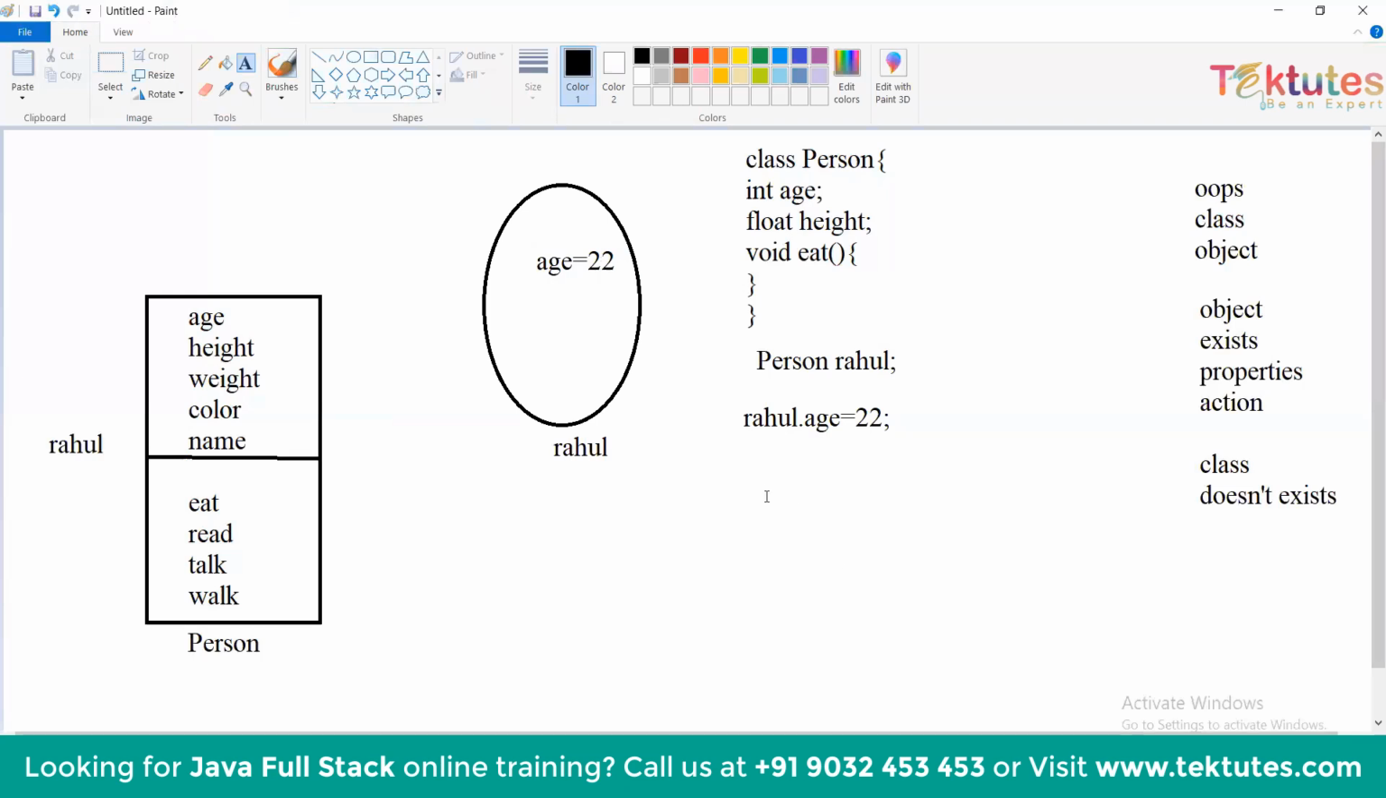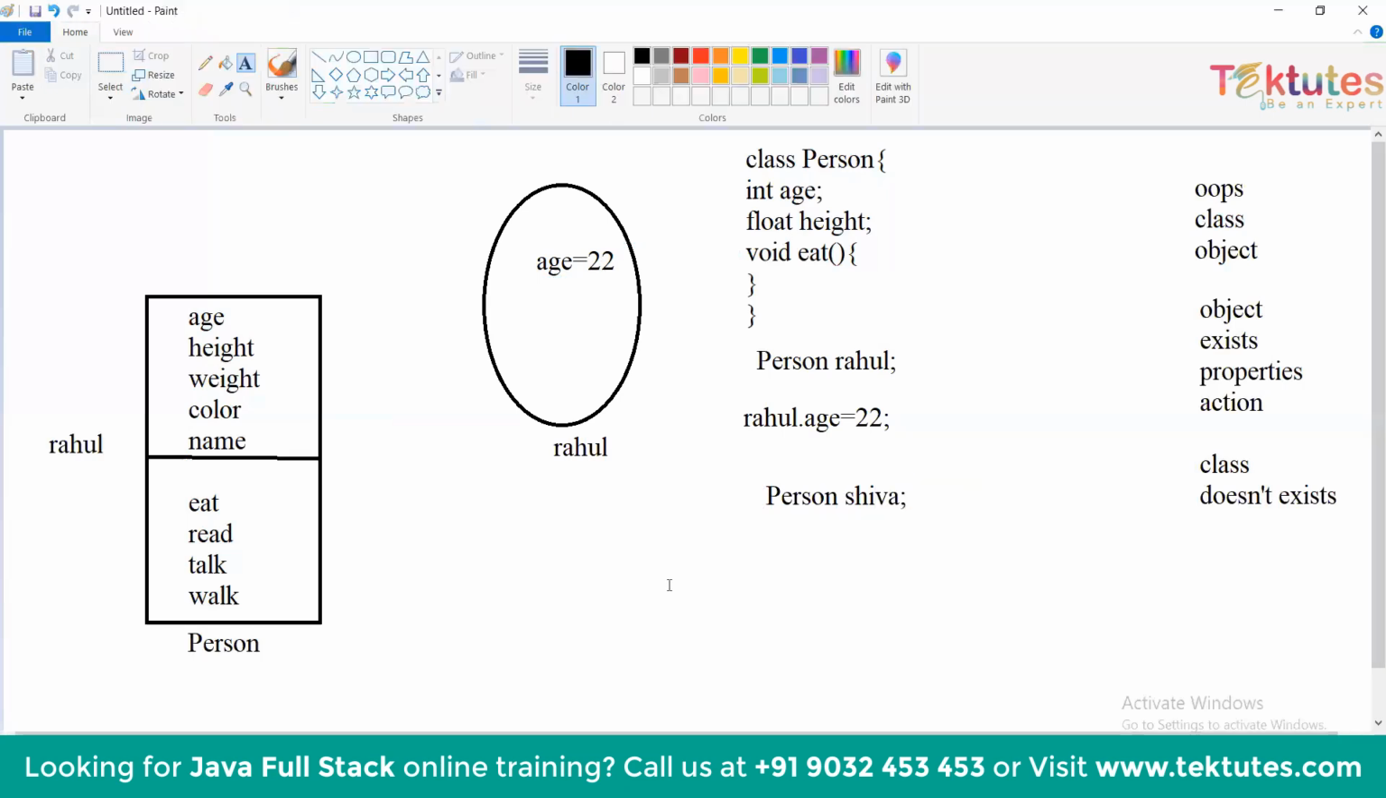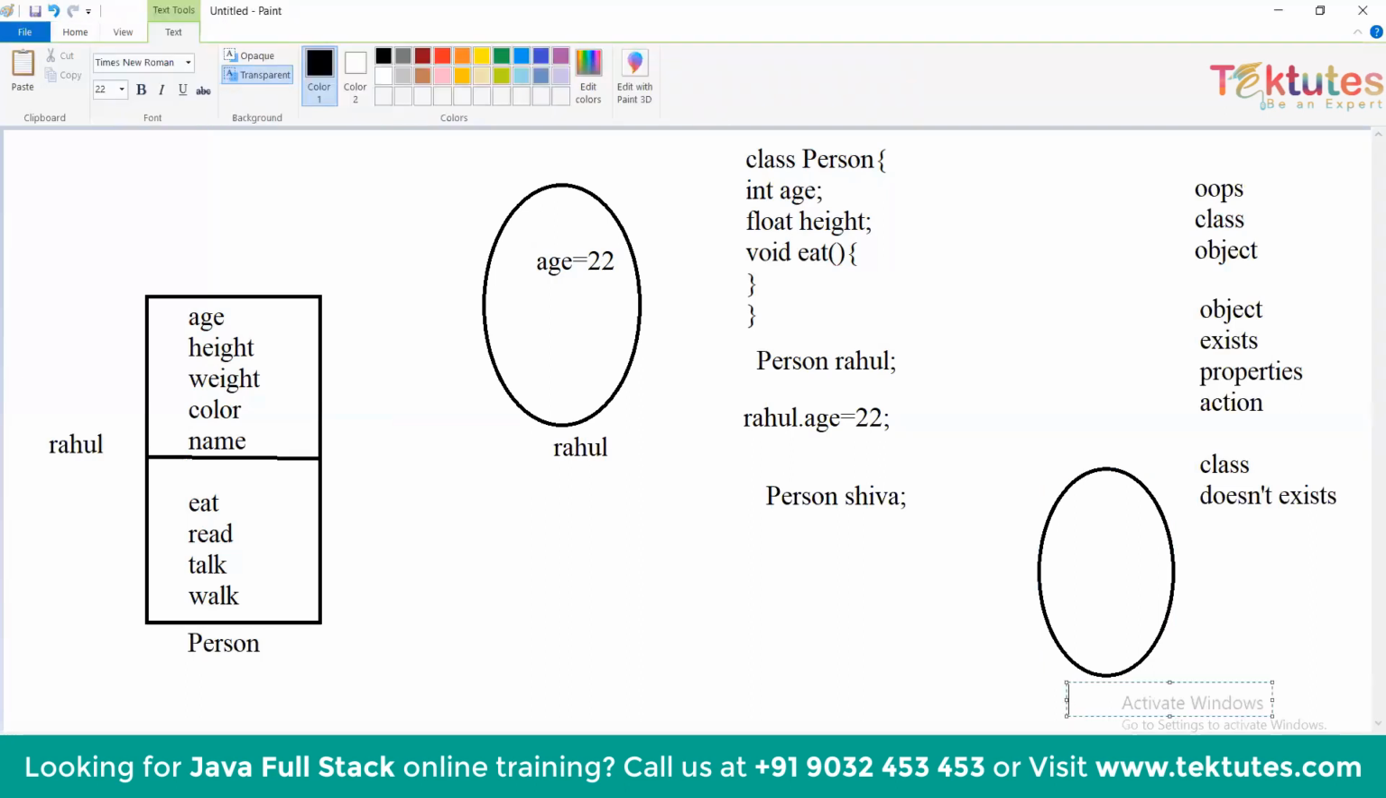Now the same thing if I want to create another memory like person Shiva. Shiva is another memory block where we can store a different age. So if you want to access that age again, you need to use this Shiva object. So I cannot store age equals to 32 again. It should be done only using that Shiva. So if I say Shiva.age, it means age equals to 32.